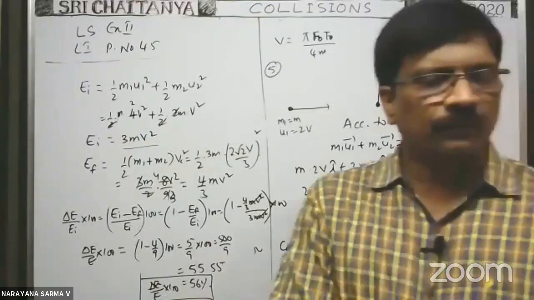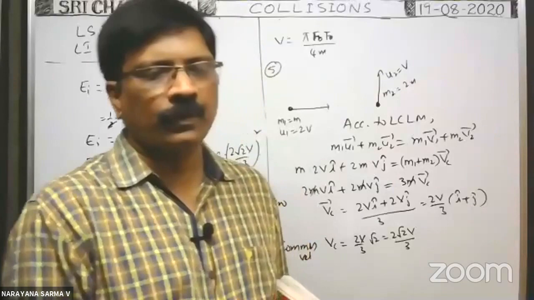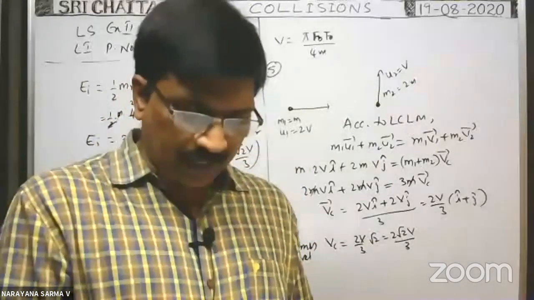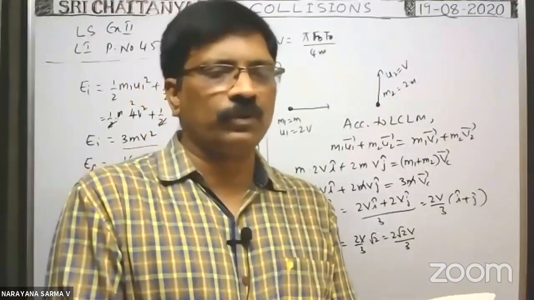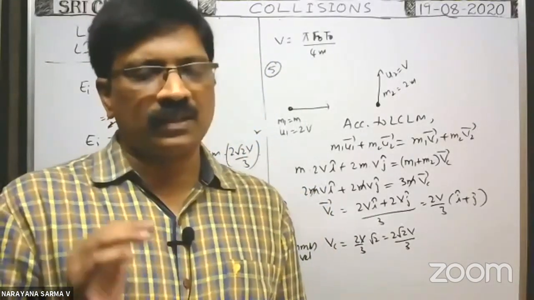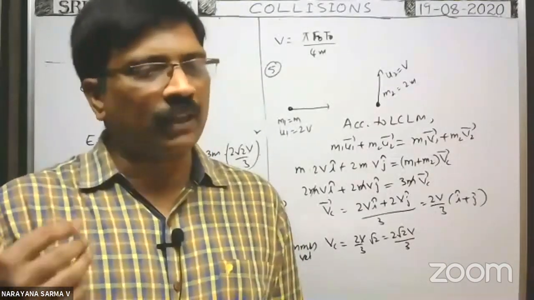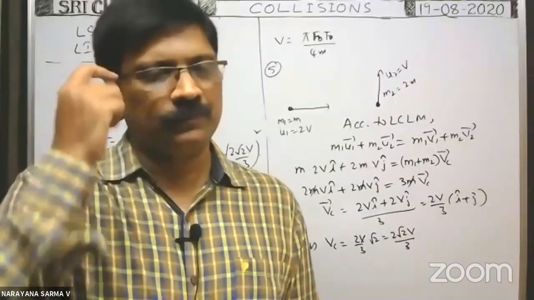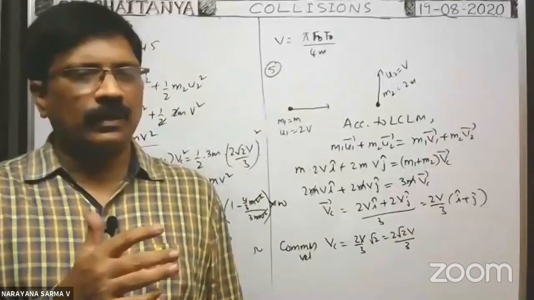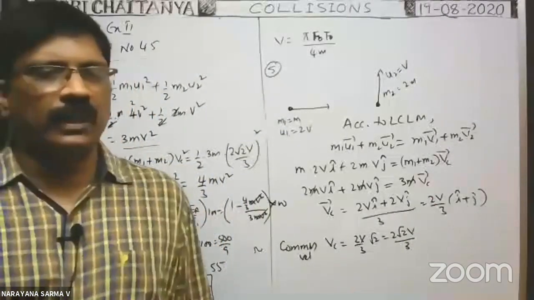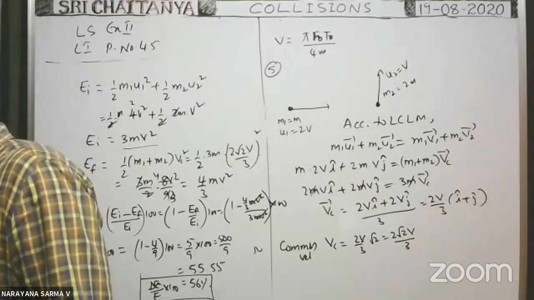Sixth one, I will say first sixth one, later I will explain seventh problem. Okay. Sixth one, no, it's not same model. The ball strikes with the floor. That is the different model only. But I said the concept. After collision, what is the velocity of the body? We have to calculate. How we can find? I explained already. This problem or that problem, not same model, but concept is same. Change in kinetic energy, we had to find percentage change in kinetic energy. Sorry, fraction of loss of kinetic energy, we had to find.